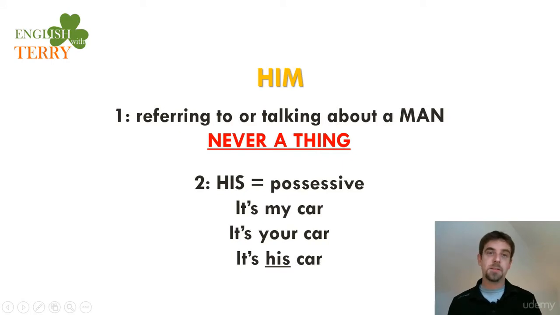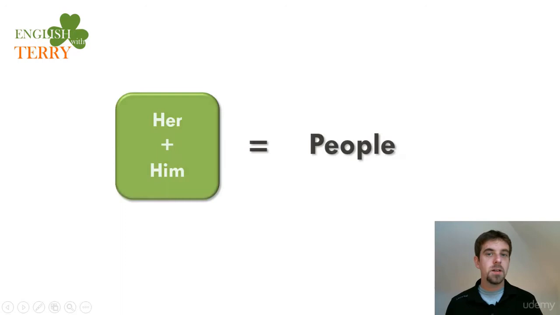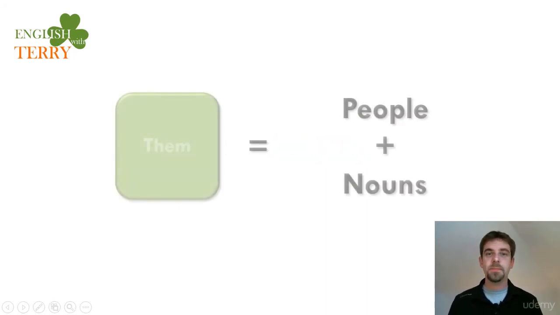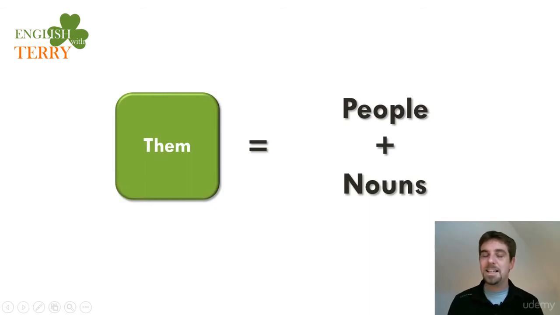Him is the same idea, right? Referring to or talking about a man. Never a thing. Now remember, never a thing. His is the possessive. My car, your car, his car. Okay? So her and him, we are talking about people. Right? We're talking about a person or plural people. Them can be people or nouns. When I say nouns, I mean things, objects, right?